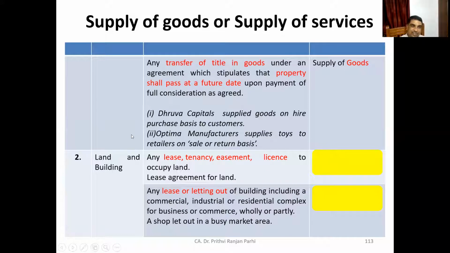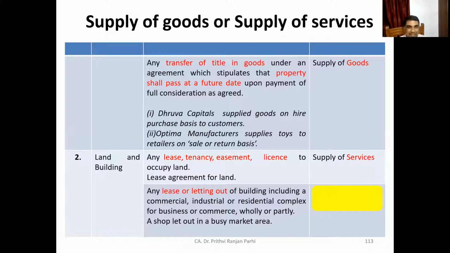But again, I see lease, tenancy, easement, license to occupy land. Think once again and give me your answer. This will be supply of services.